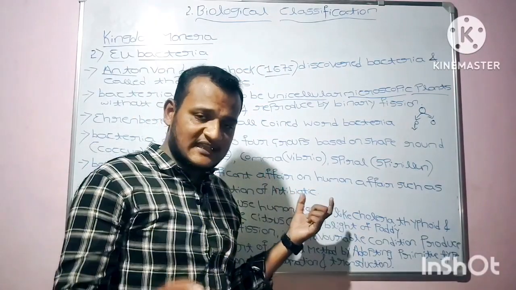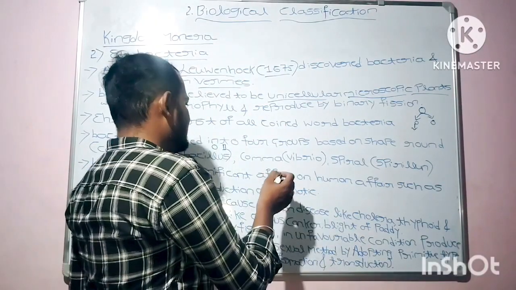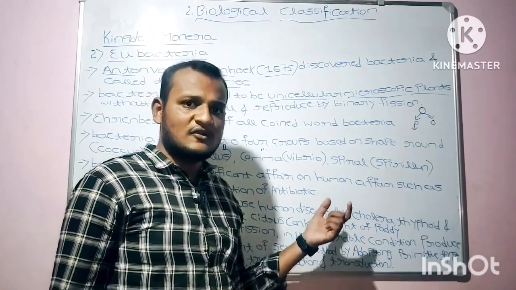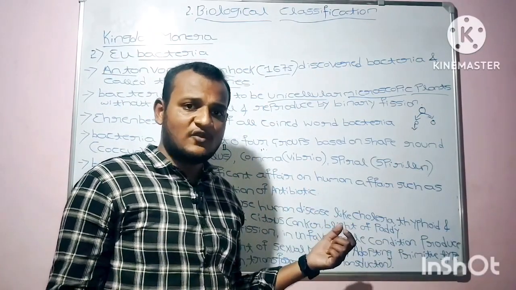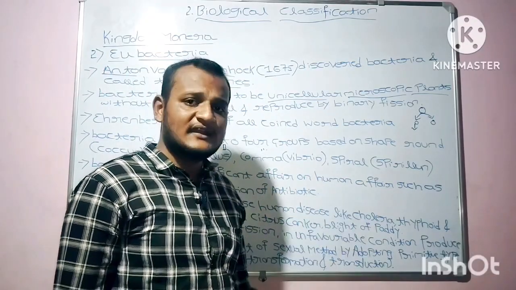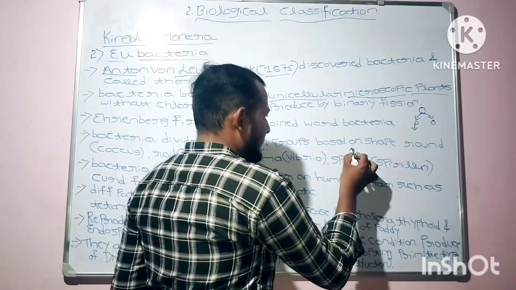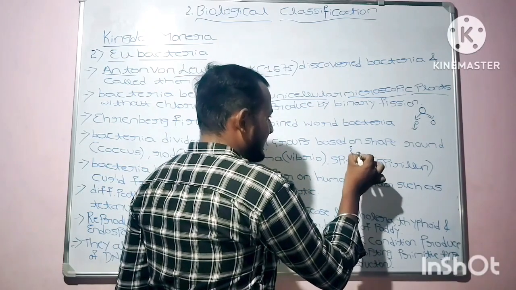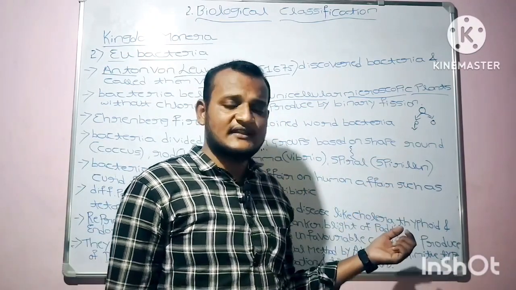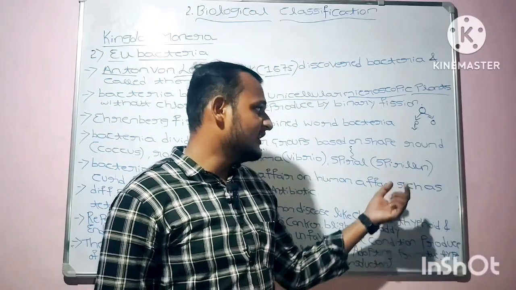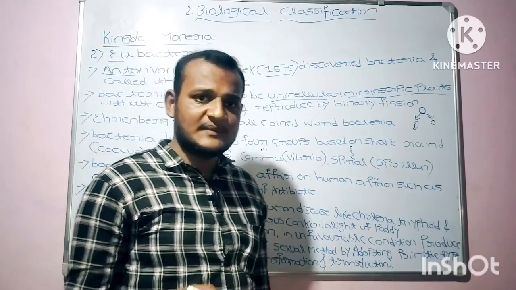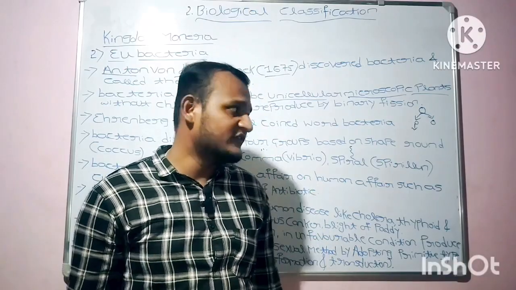The bacteria which have a comma shape like this are called Vibrio. The bacteria which have a spiral shape, spiral is like this, are known as Spirillum or Spirilla. I hope you have cleared about the different types of bacteria based on their shape or structure.